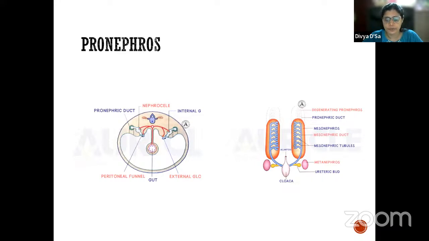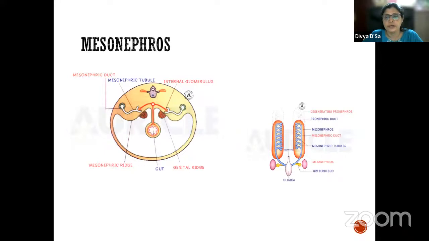The next stage to develop from the nephrogenic cord is the mesonephros. Here there is an internal glomerulus, where a small portion is getting filtered, but yet this is not enough for the functional aspects of a human kidney. So that is why this also disappears. The mesonephros will have the mesonephric tubules and the mesonephric duct. It will have its own duct, which will help in the drainage.